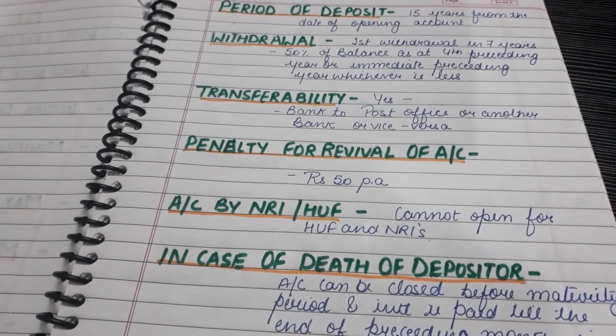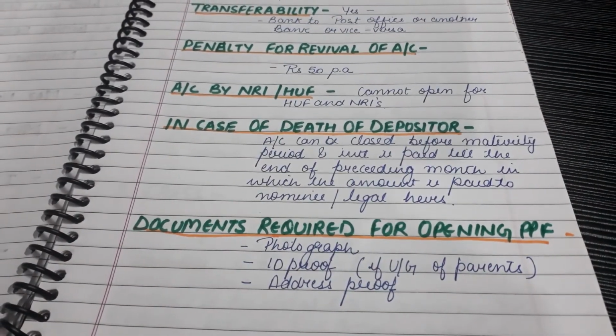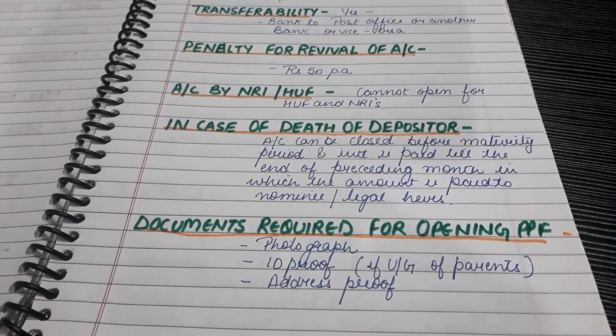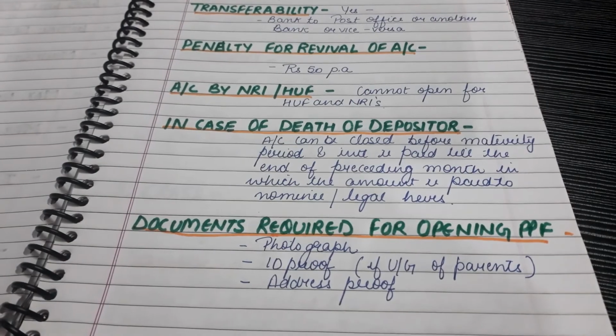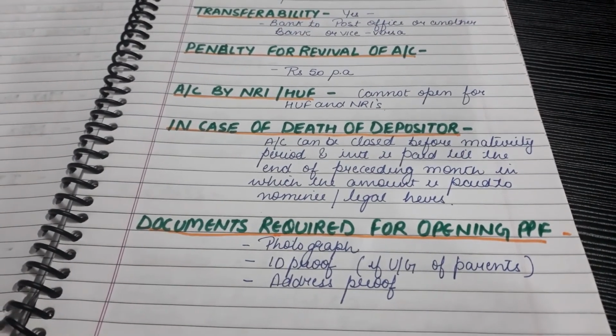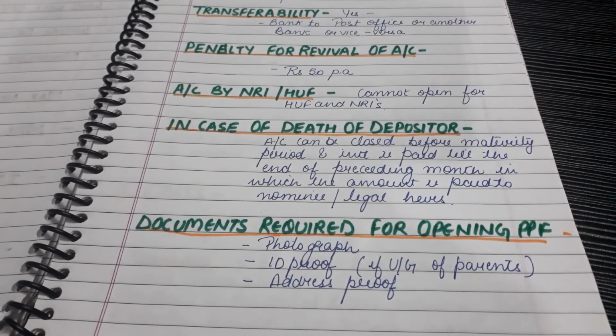And in case of death of depositor, account can be closed before maturity period and interest is paid till the end of preceding month in which the amount is paid to the nominee or legal heir. So in case of death of depositor, the account can be closed before the maturity.